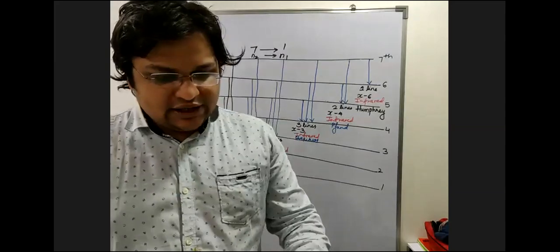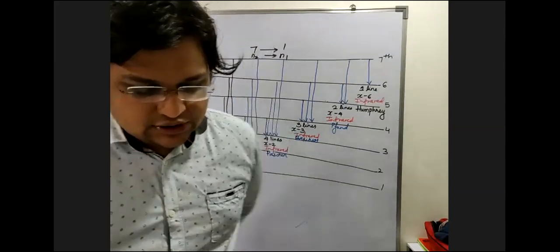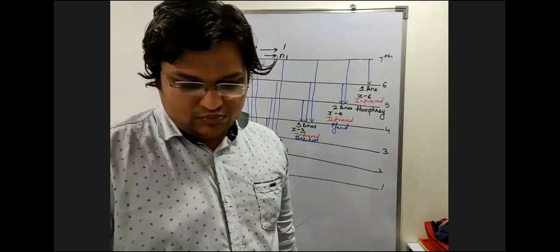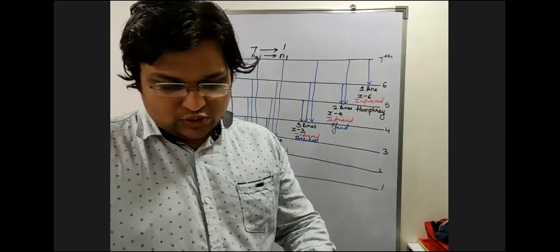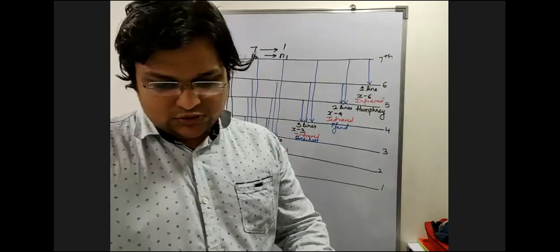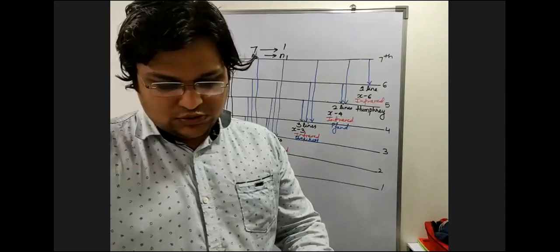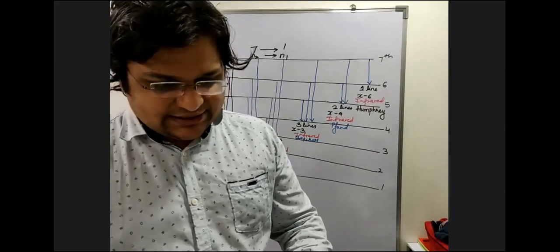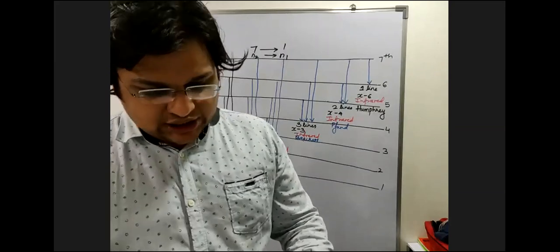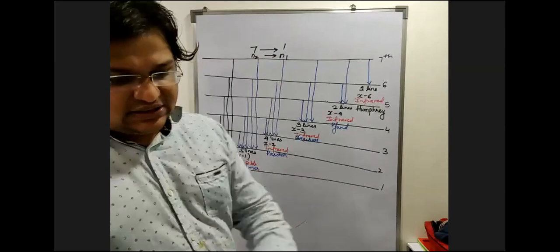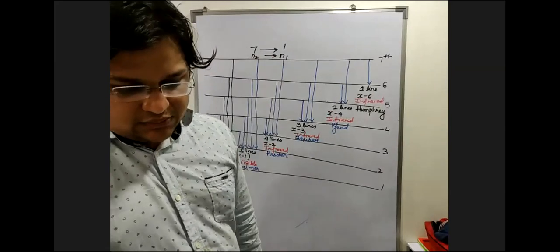Okay, write: number of lines in a spectrum. Number of lines in a spectrum. Inside it write n2 to n1. Please write this. n2 to n1.